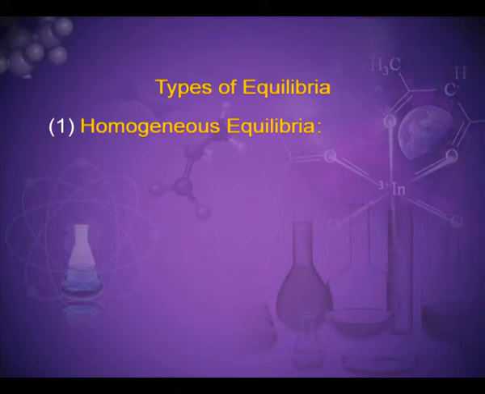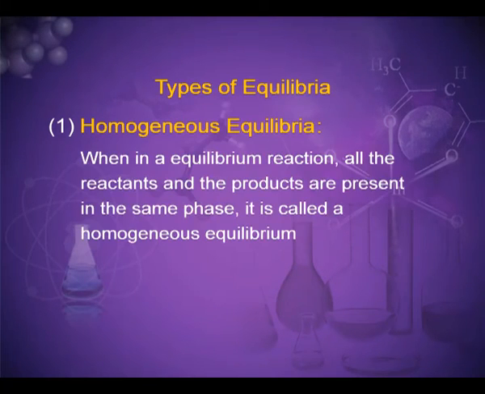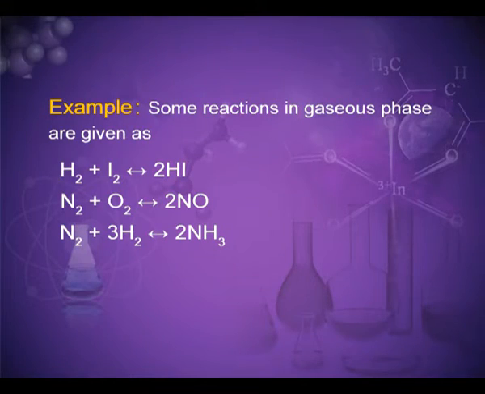Now, the types of equilibria. There are two types. First is homogeneous equilibria. When in an equilibrium reaction, all the reactants and products are present in the same phase, it is called a homogeneous equilibrium. Example, some reactions in the gaseous phase are given. In these reactions, there are two sides, one is reactant and the second is product, but all have the same phase, that is gaseous phase, as H2 plus I2 gives 2HI, N2 plus O2 gives twice of NO, and N2 plus thrice of H2 gives twice of NH3.